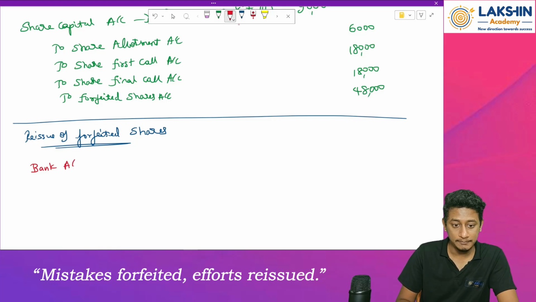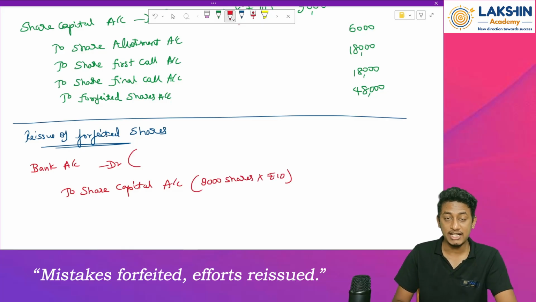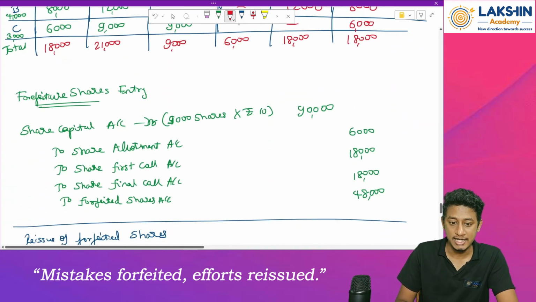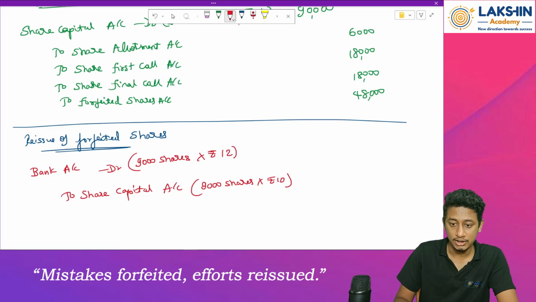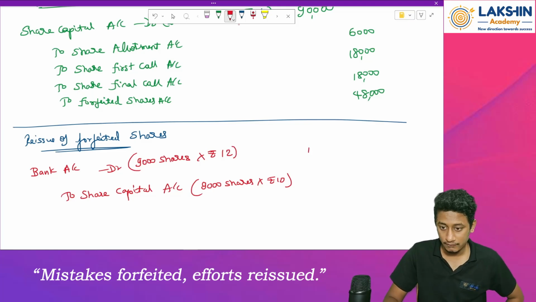Bank account debited to share capital account. How much is transferred to share capital? 9,000 shares into rupees 10 per share. Right? But how much did I receive in the bank account? How much rupees is it reissued for? Rupees 12 per share. Right? So 9,000 shares into rupees 12 per share. How much will this be? 9,000 into 12 equals 1,08,000.